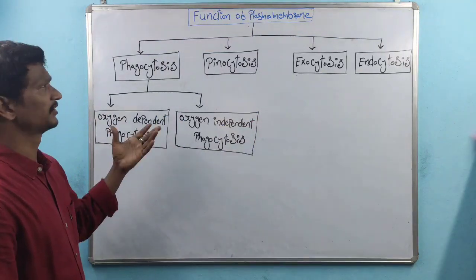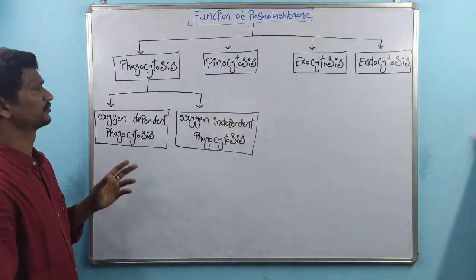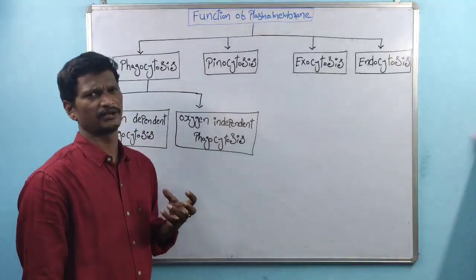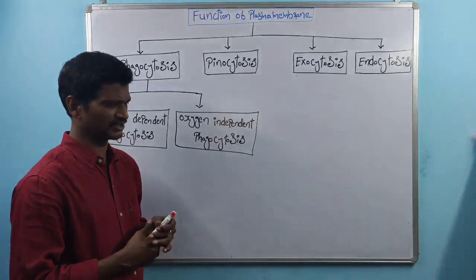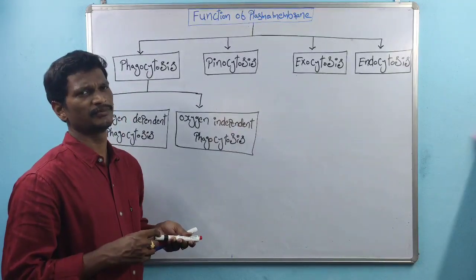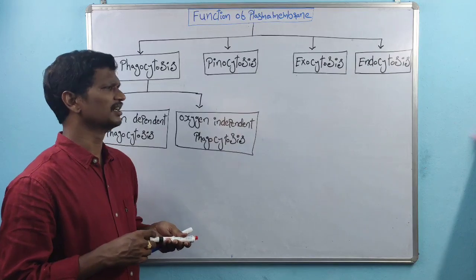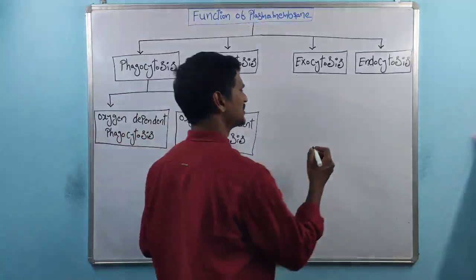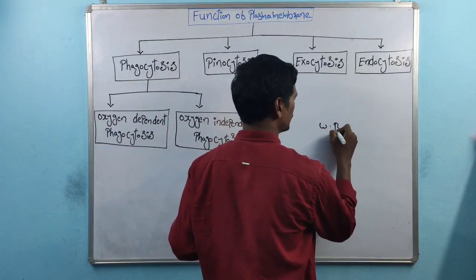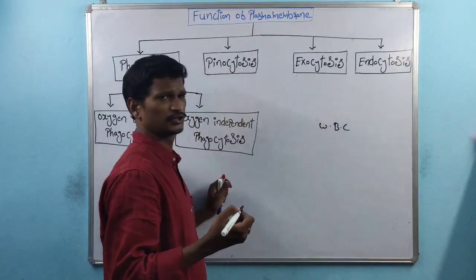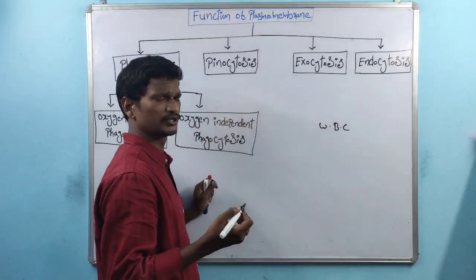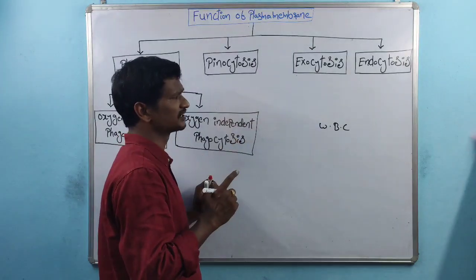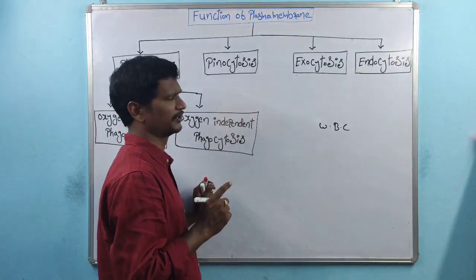So these are some of the other functions of the plasma membrane. The very first one is the phagocytosis process. We all know what the phagocytosis process is. One of the best examples is the amoeba. The amoeba takes in food material, right? Another example is white blood cells within the human body. The white blood cells carry out the phagocytosis process, and in both the amoeba and white blood cells, the plasma membrane is very important.